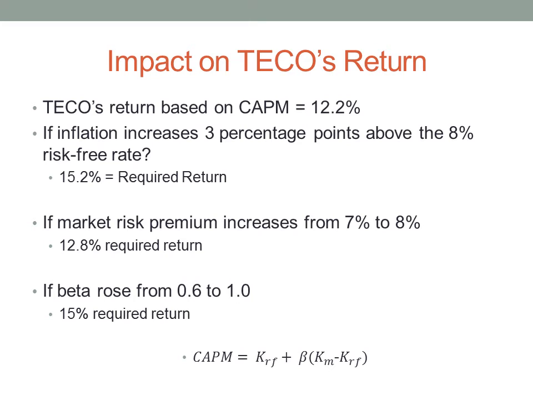TECO's return based on CAPM is 12.2%. But if inflation increases 3 percentage points above the 8% risk-free rate, the required return would increase to 15.2%. If the market risk premium increases from 7% to 8%, the required return would only slightly increase to 12.8%. If beta rose from 0.6 to 1, the required rate of return would increase to 15%, matching the market return. This is because a beta of 1 is considered the risk for the market.